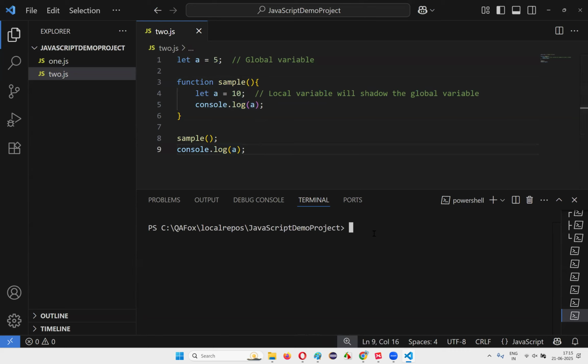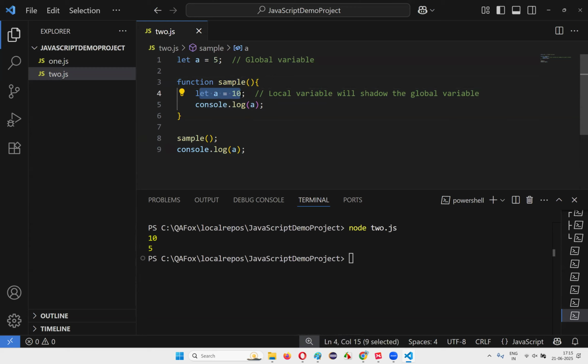Let me run this code, node2.js. You see, first I called the function, the sample function got called. Here let a is equal to 10, which will shadow this global variable. So here a will be printed as 10. After that, once you come out of the function, next is console.log of a. Here the global variable value 5 will be printed.